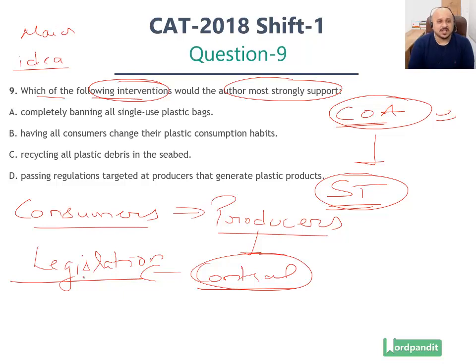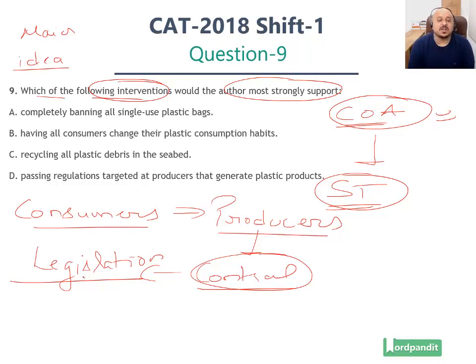Once the plastics are consumed, people are going to use them. Once you have got the grocery bag, you are going to use it. So if you go to a mall and all the grocery bags are plastic bags, and when you go to that supermarket, that mall, to buy those groceries, what are you going to use? You're going to use those plastic bags itself. Hence, the problem here is not on the consumption side. The problem here is the availability of these plastics, all the single-use plastics, various mechanisms, etc., which are being used. So plastics have infiltrated everywhere.